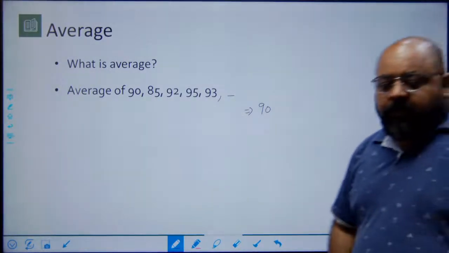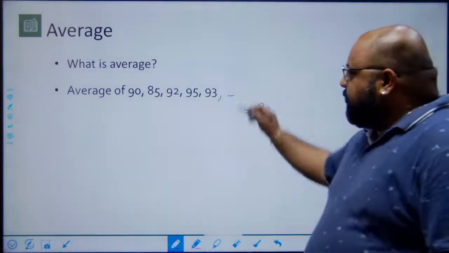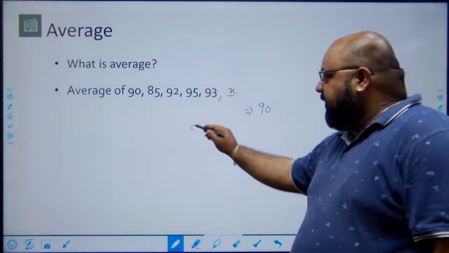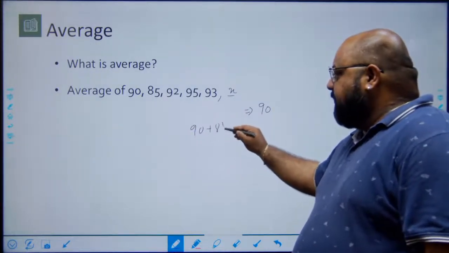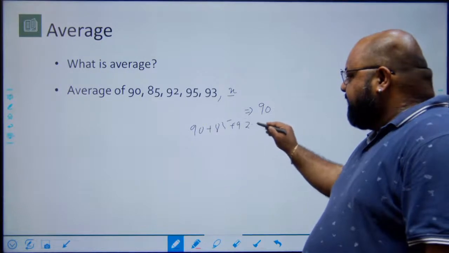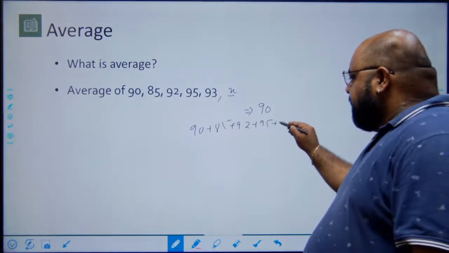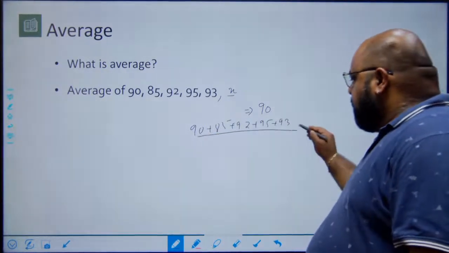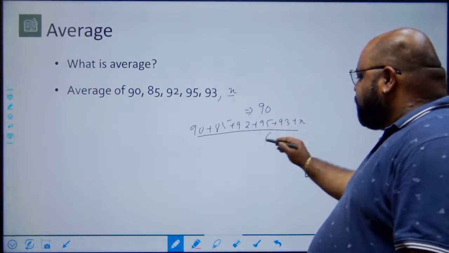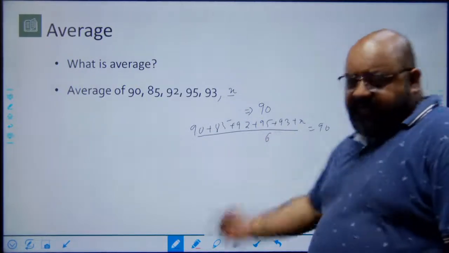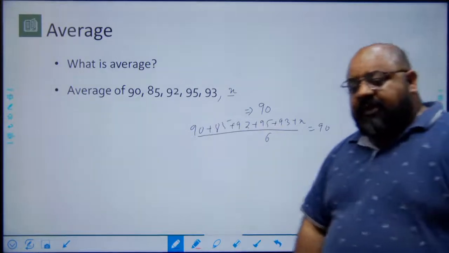Typically, what you would do is you'll say let this value be x, and therefore 90 plus 85 plus 92 plus 95 plus 93 plus x, divided by 6, should be equal to 90, and I solve for x. No problem with that.